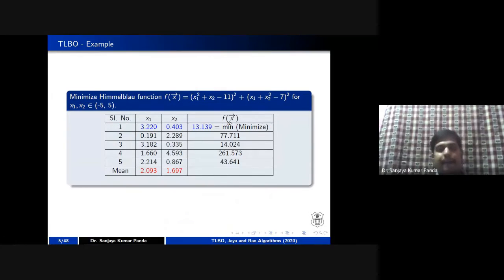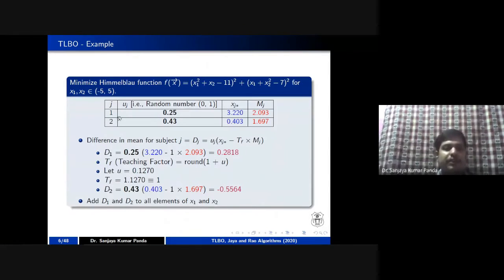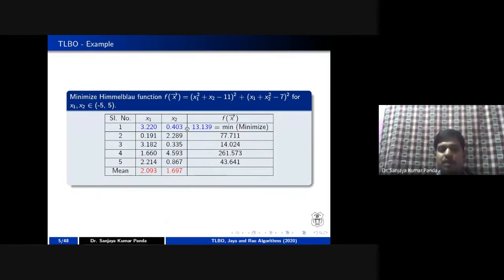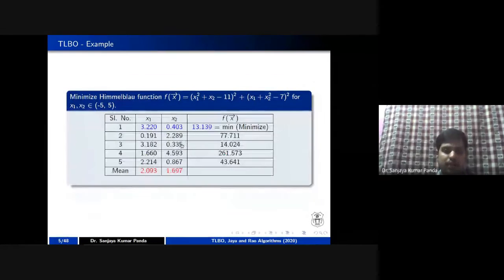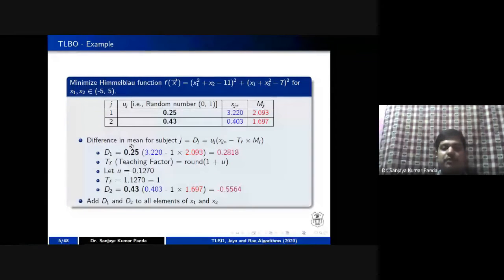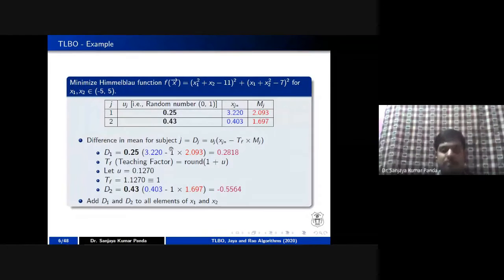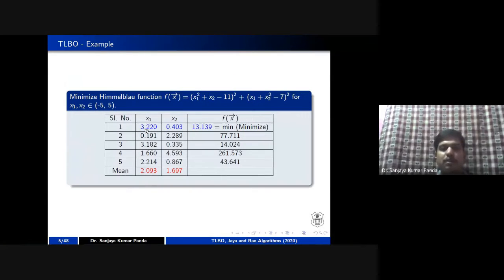In the very first step, after finding the minimum fitness or minimum population, identify the minimum population and the mean values. Then calculate the difference in mean for subject j. We have two subjects: one subject is x1, another subject is x2. I want to find the difference in the mean for a particular subject, then calculate for the second subject. For the first subject, I want to see the difference from the mean to the minimum value, and the same for the x2 case also, right?